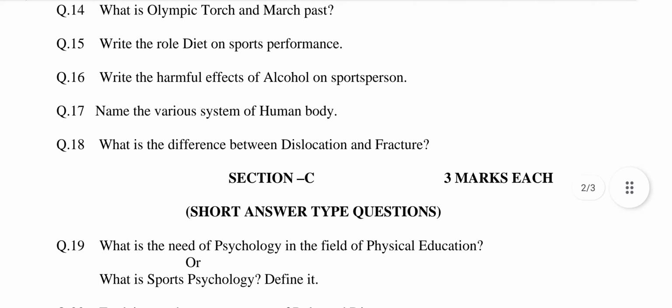Question number 14. What is Olympic torch and march past? This question is related to chapter number 8, Olympic Games. The answer may be: Olympic torch. The torch ceremony was introduced in the year 1936. The torch is used to light the Olympic flame, which burns throughout the games.